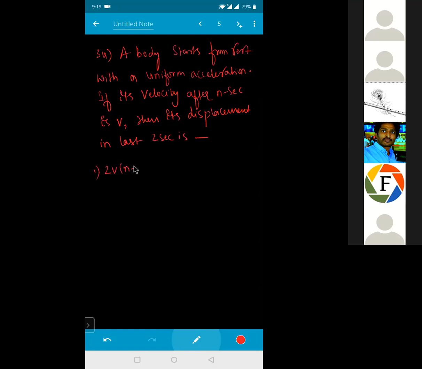2v into n plus 1 divided by n. Second option is v into n plus 1 divided by n. And third option is v into n minus 1 divided by n. And fourth option is 2v into n minus 1 divided by n. Now read the question carefully first, everyone. So don't be in a hurry, buddy.